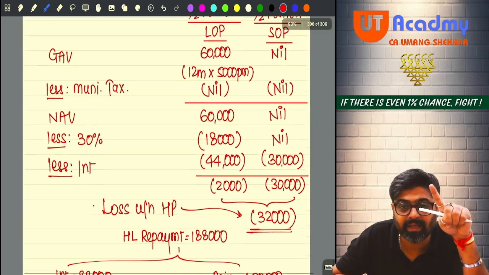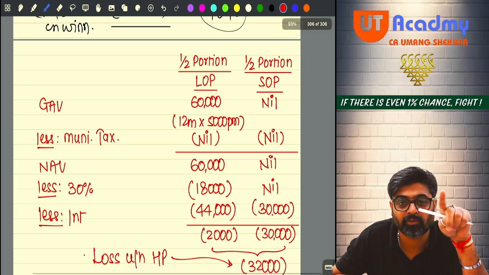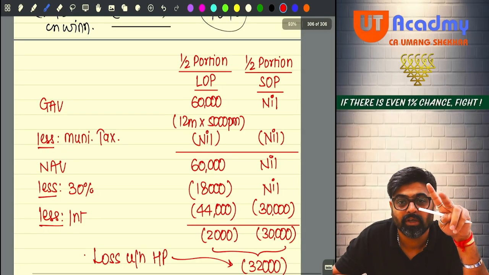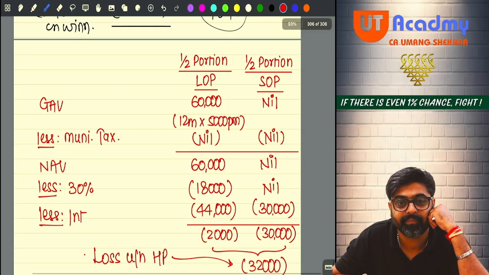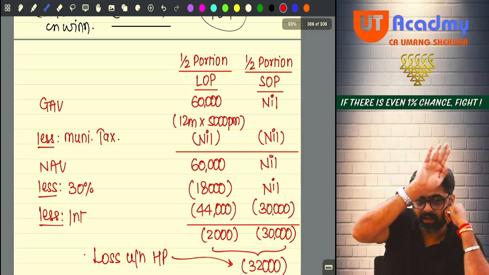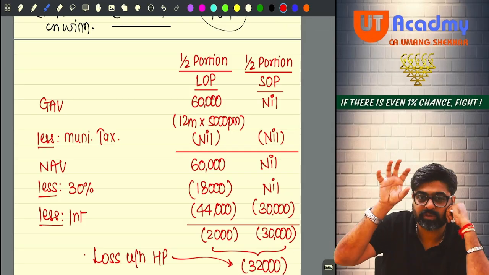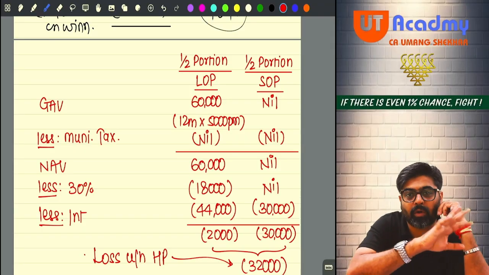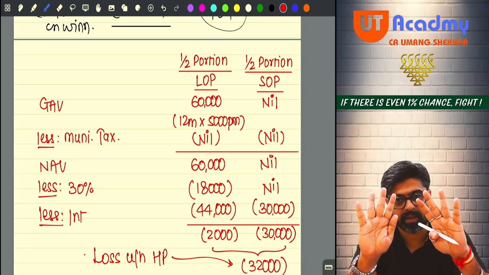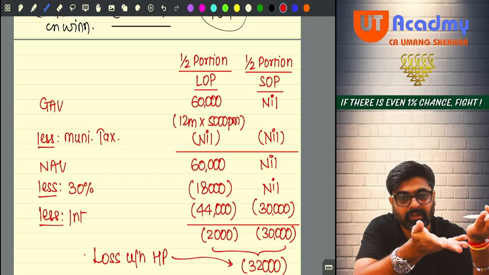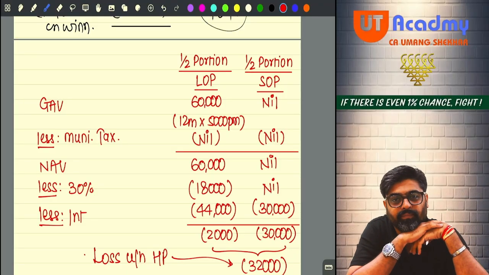Can I say entire residential house property, LOP, SOP, both the portions you are showing under the head house property? Entire house property, half portion let out, half portion self-occupied, meaning the entire house property you are assessing under the head house property, no?